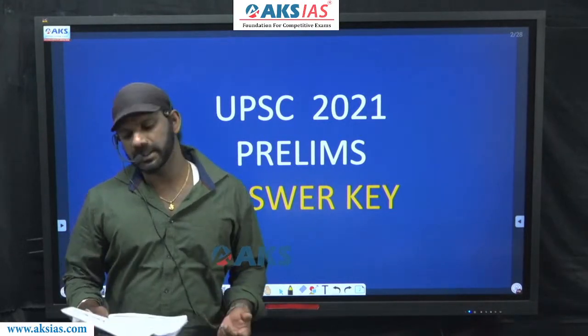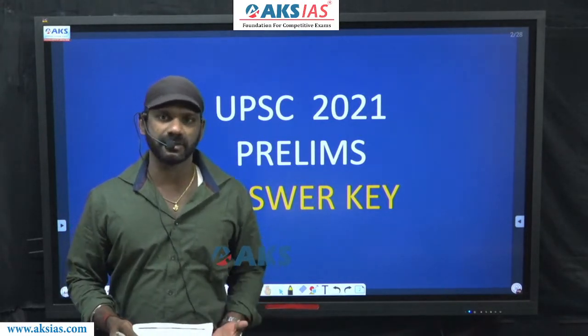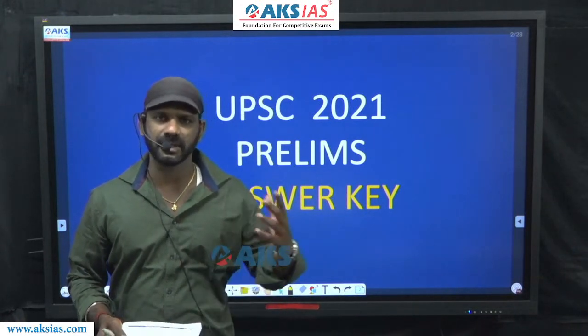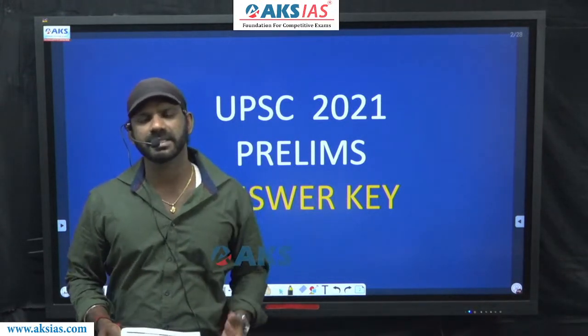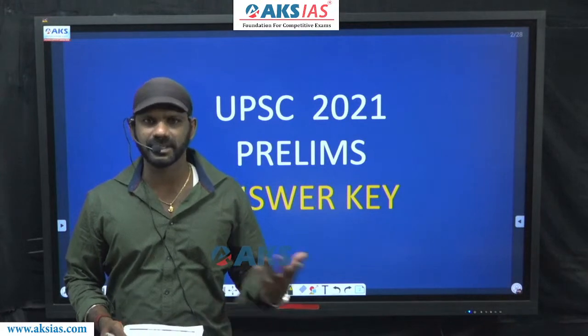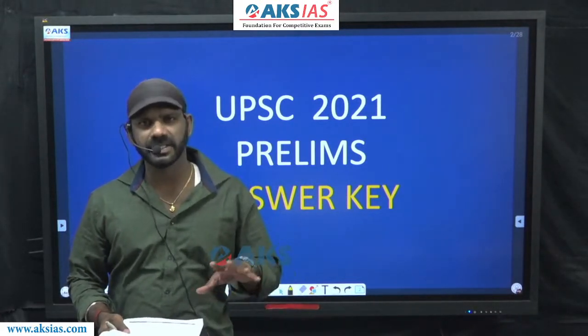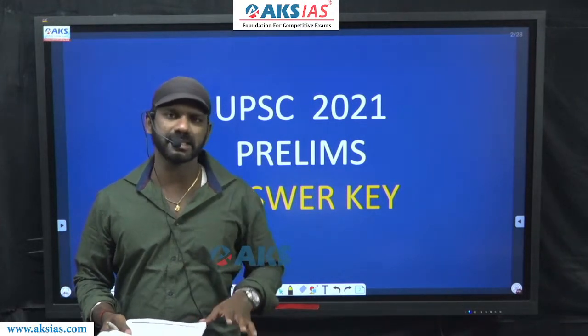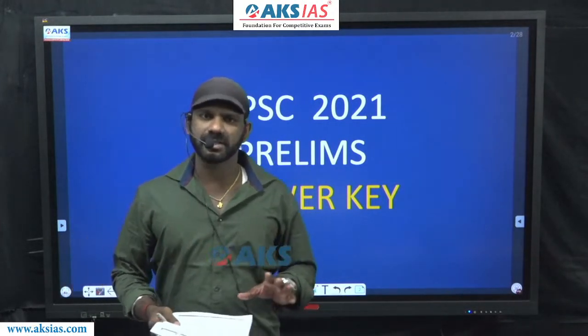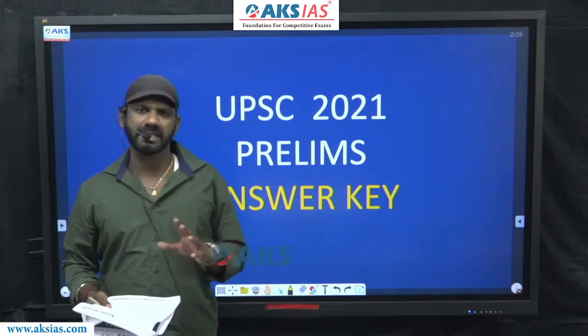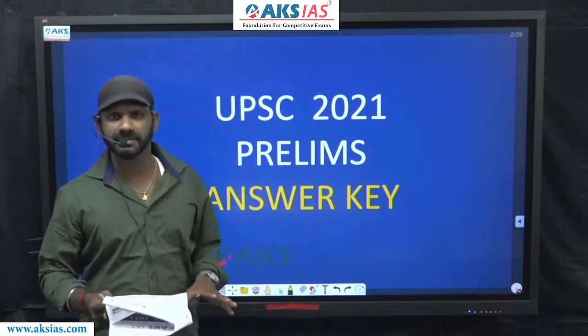Last year, we had many passages, in fact. Long passages were there. That means a long passage followed by 3 or 4 questions. That's how the paper was last year. But this year, it's logical reasoning. Questions were not based on long passages. As you know, a short paragraph followed by a single question. That's how the questions appeared this time, right?